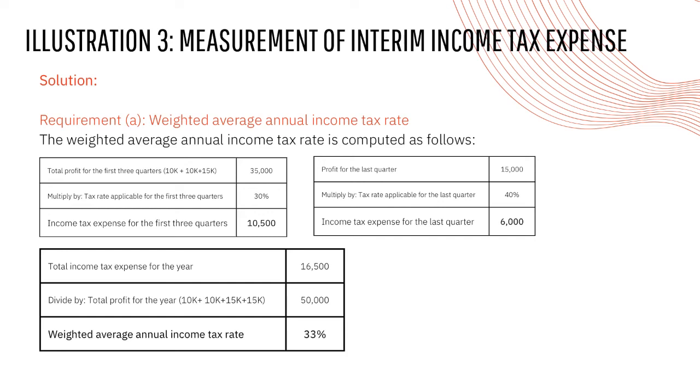To get the income tax expense for the last quarter, profit for the last quarter na 15,000 ay multiply by tax rate applicable for the last quarter na 40% equals to 6,000. Lastly, for the weighted average annual income tax rate, total income tax expense for the year na 16,500 divide by total profit for the year na 50,000 equals to 33%.